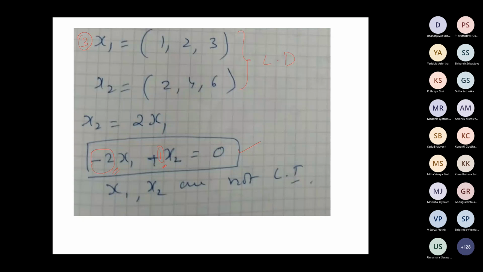So this is the same as geometrically: these two vectors are on the same line. 1, 2, 3 means one point, and 2, 4, 6 is another point on the same line with a scalar multiple of 2. That means the magnitude is raised by a factor of 2. That's all. Is that clear now how it works?